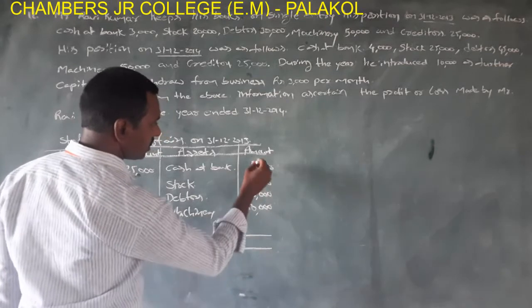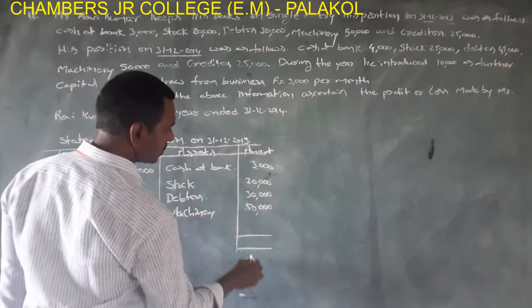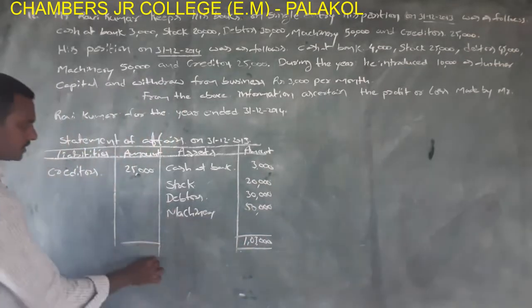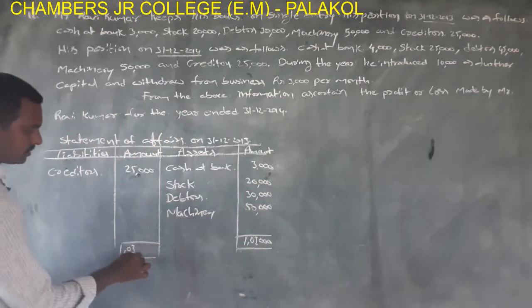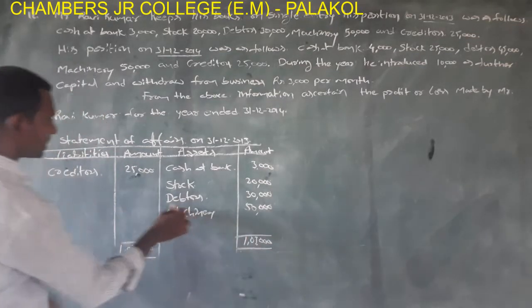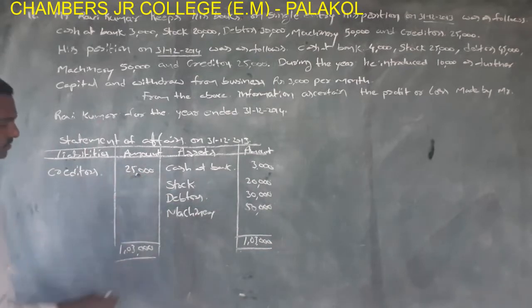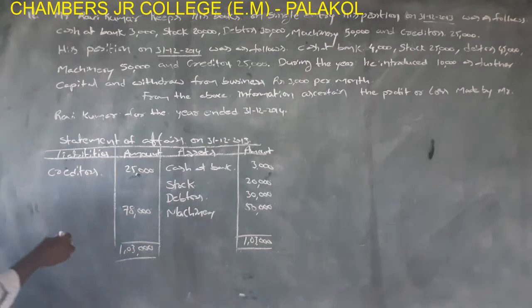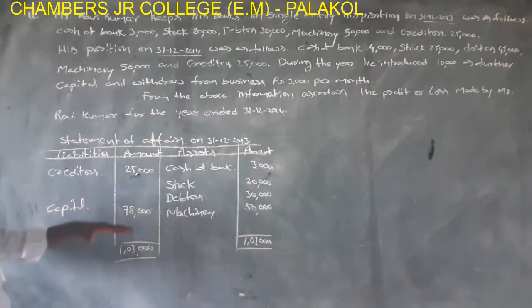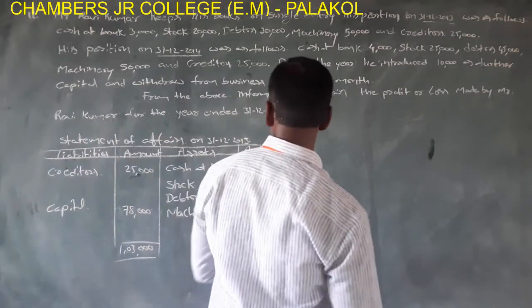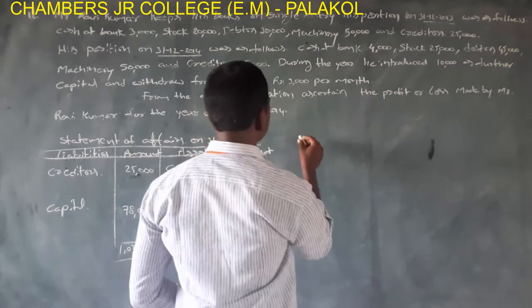Now take the total, 1,03,000. Same total here. The difference between assets and liabilities, 1,03,000 minus 25,000 equals 78,000. This is the capital at the beginning. This amount is called capital at the beginning of the year. And also prepare statement of affairs.